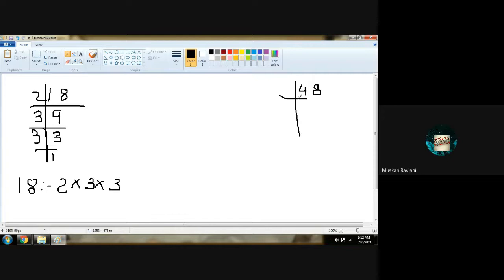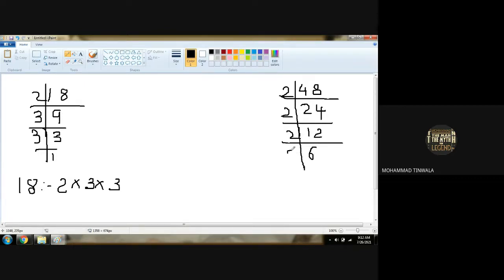Now 48. 2 twos are 4, 2 fours are 8, 2 twelves are 24, 2 sixes are 12, 2 threes are 6, and 3 ones are 3.